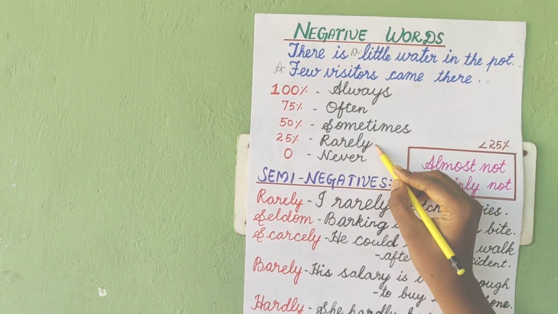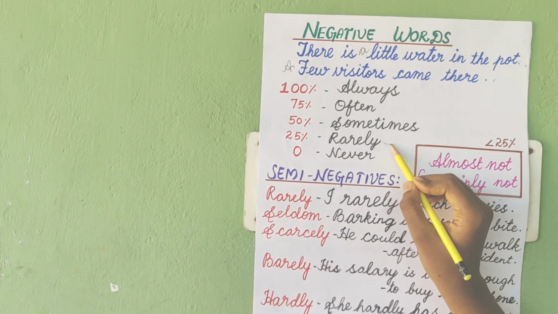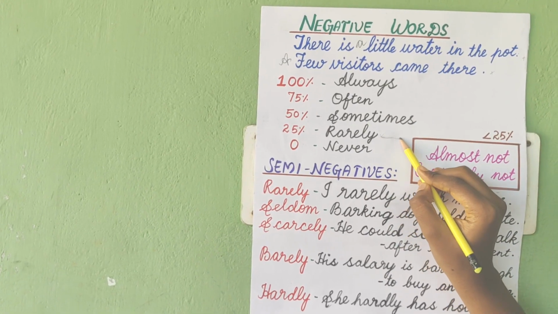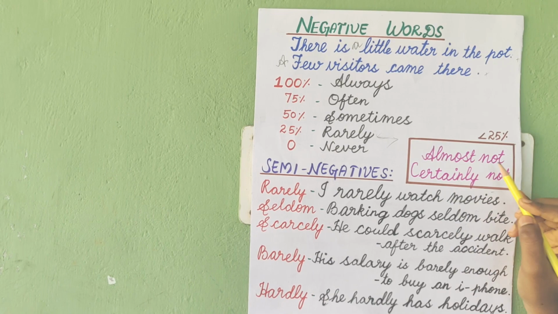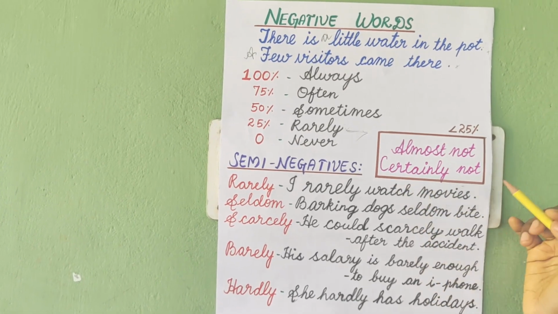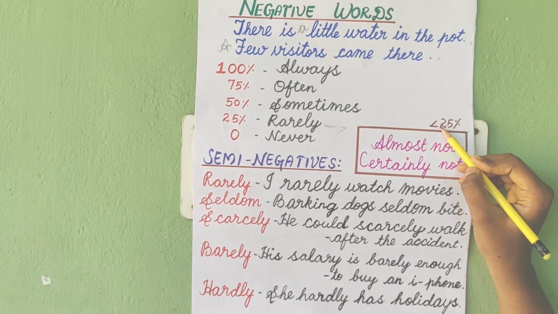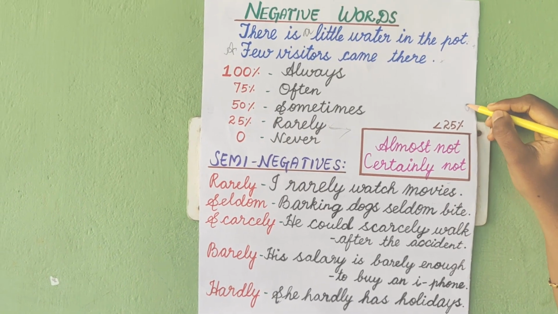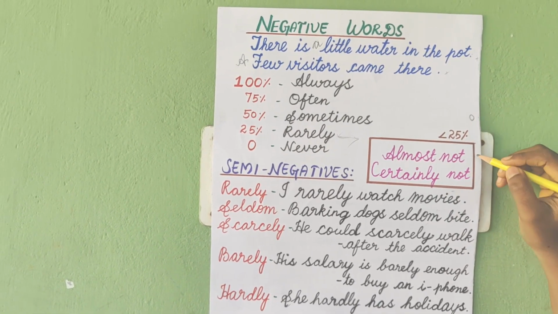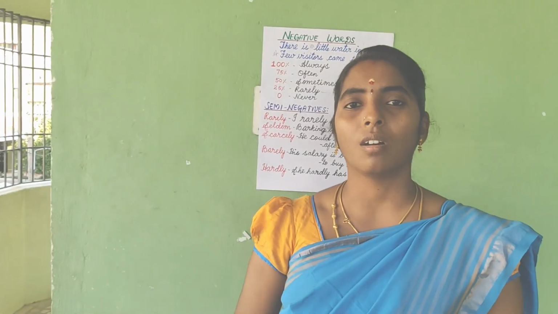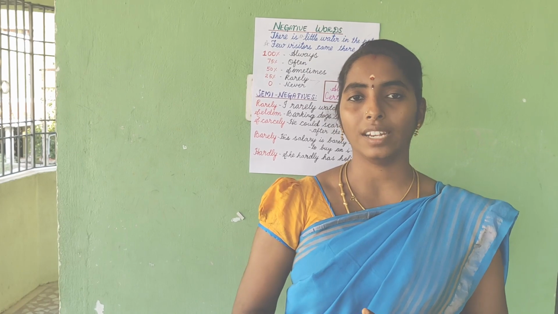This 25 is what I have selected today, that is the negative words, and it means almost not and certainly not. That is 25% or less than 25%. Sometimes it also denotes 0, depending upon the context. These words are known as semi-negatives.